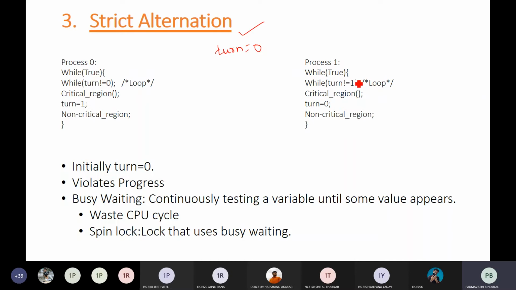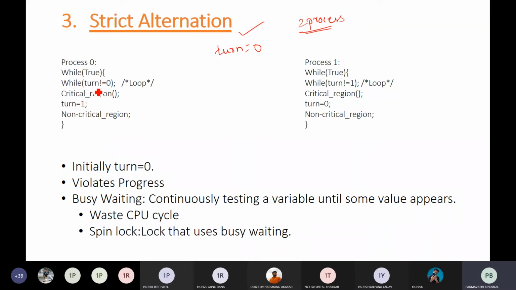Again understand that all the approaches which we are discussing are mostly suitable for two processes only, not more than two. So let's discuss with that perspective. Initially the turn value is 0, so process 0 runs while true, which is the infinite loop in which the code runs.